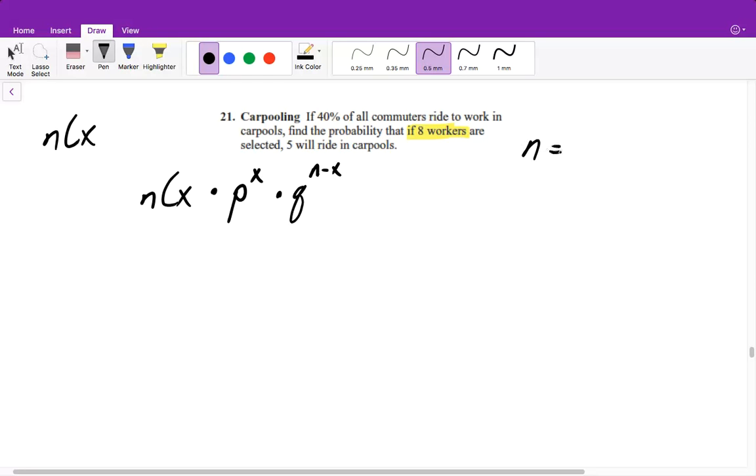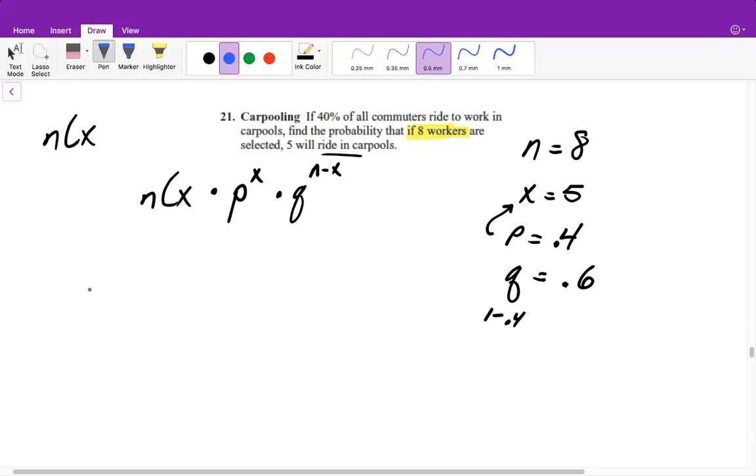So we need to identify what is our n equal to, what is our x equal to, what is our p equal to, and what is our q equal to. So n is the total. Well, we have 8 total people, because we're picking, we have a sample of 8. 5 is the number of people that will ride in a carpool. So that's the successful selection. So 5 will be x. And it says 40% of all commuters ride in carpool. So that means the probability of x happening is 0.4. And then the probability of x not occurring will be 1 minus 0.4 or 0.6.